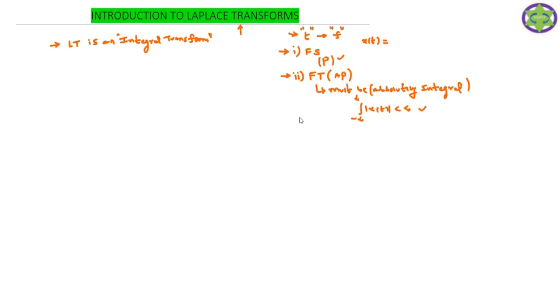That limitation we are going to overcome using the Laplace transforms. The third method we are going to use is the Laplace transform. The Laplace transform is a generalized transform. We can use it for any type of signal. The Fourier transform can be used only for stable systems. If the signal is unstable, we cannot represent it in terms of the frequency domain.